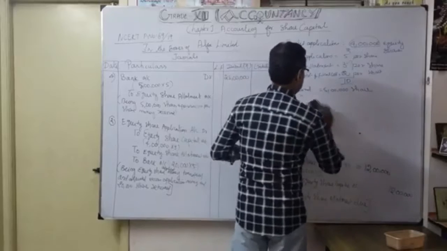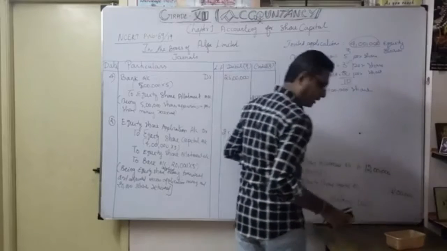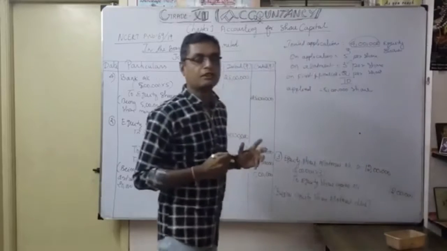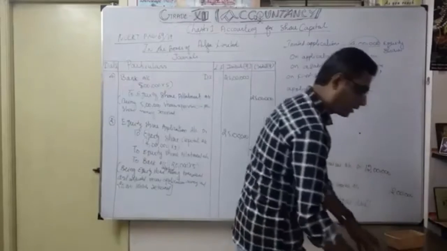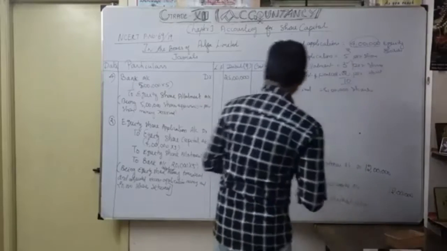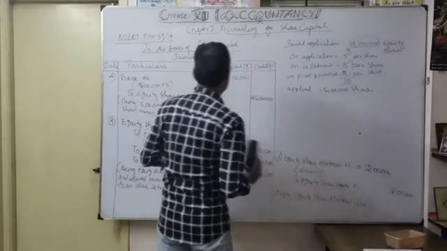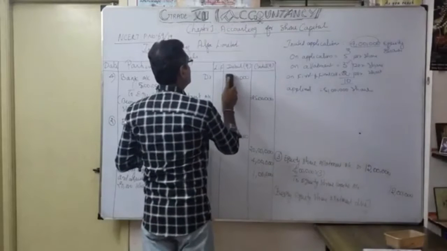Simple one. So how are we going to know? Now we are going to calculate what that particular applicant applied. So how do we do the working note number for this one? For this working note, how are we going to calculate? That is the discussion.